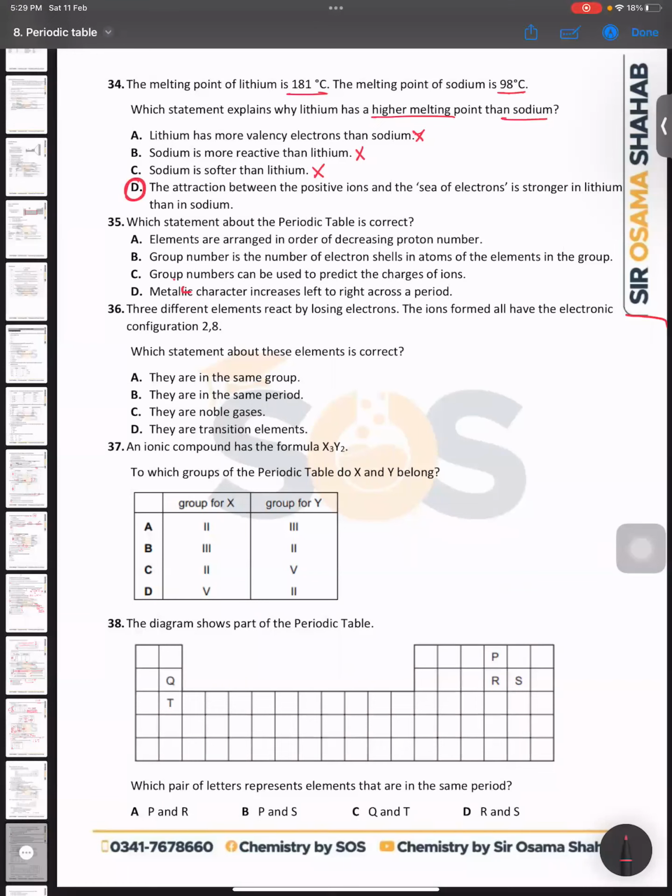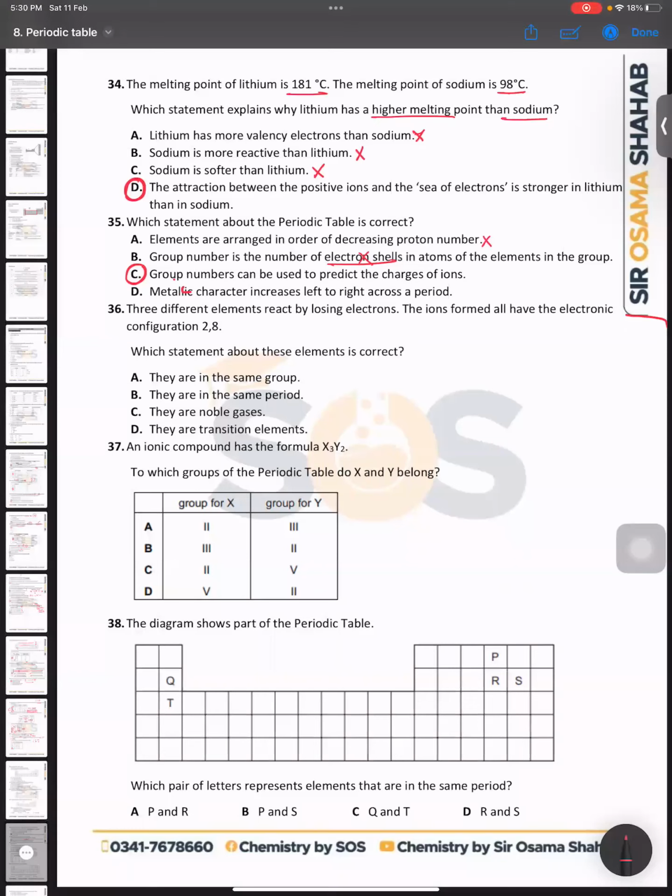Abir, can you please tell me the right answer of 35? C. So which statement about the periodic table is correct? Elements are arranged in order of decreasing? No, increasing. Group number is the number of electron shells? No, it is the number of valence electrons. Group number can be used to predict the charge of the ion. That is the right answer. Very good.